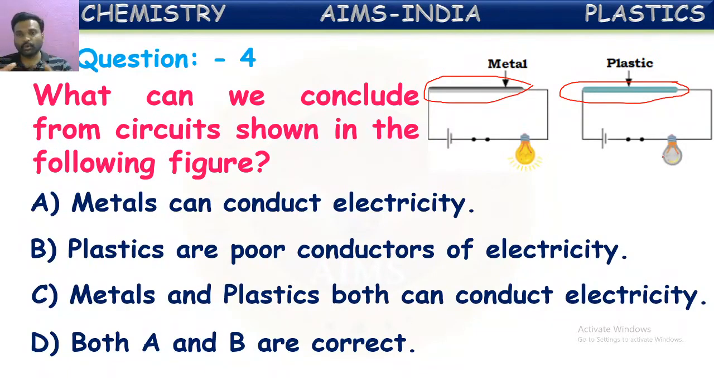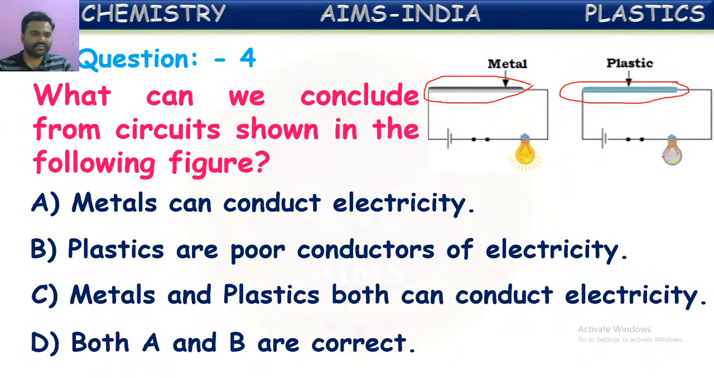Actually, they are asking what conclusions we can give based upon the circuits given here. In one circuit, the bulb glows. In the second circuit, the bulb does not glow. In the first circuit, where the bulb is glowing, a metallic object is used. In the circuit where the bulb is not glowing, a plastic object is used. From the circuit pictures, we can conclude that, yes, you can try giving answers in the live chat. Many different answers we are getting.